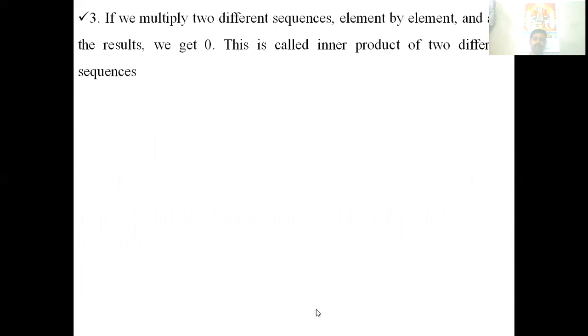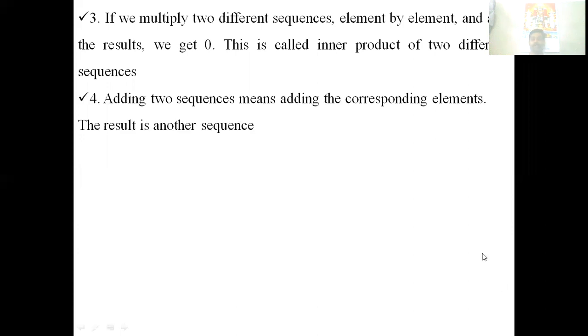If you multiply 2 different sequences element by element and add, the result is 0. This is called the inner product of two sequences. That is, if you multiply 2 sequences element by element and add the results, you will get 0. Adding 2 sequences means adding the corresponding elements. If you add 2 sequences, you get another sequence.